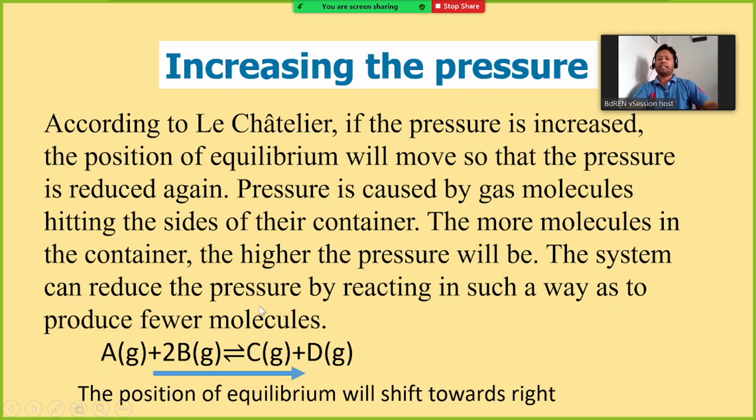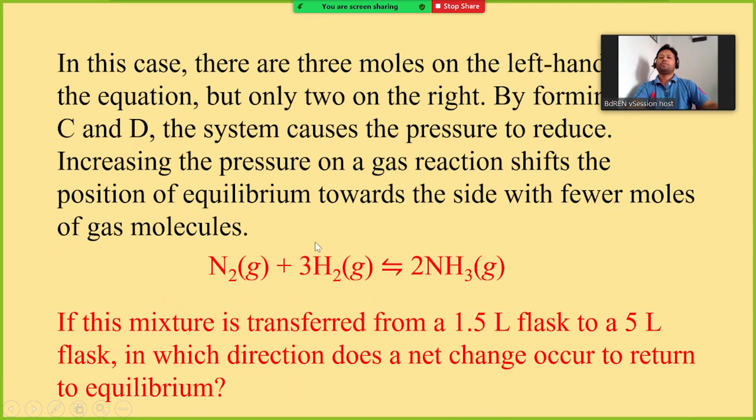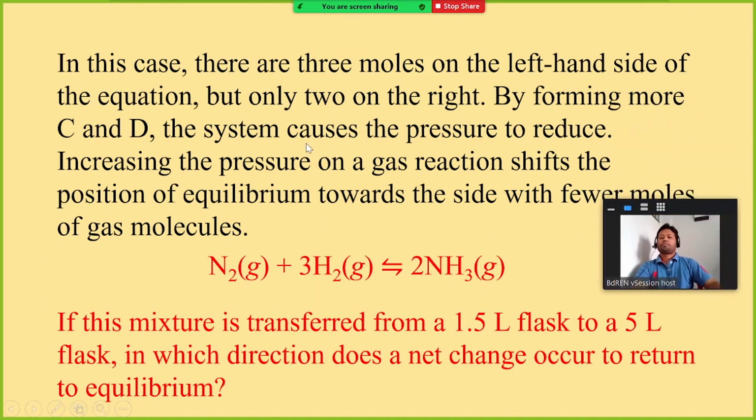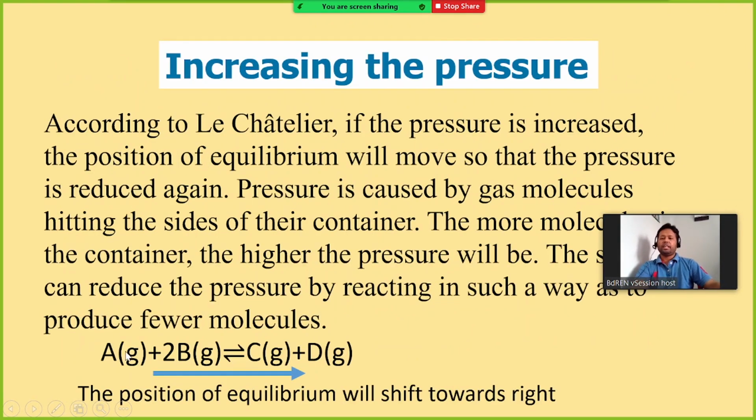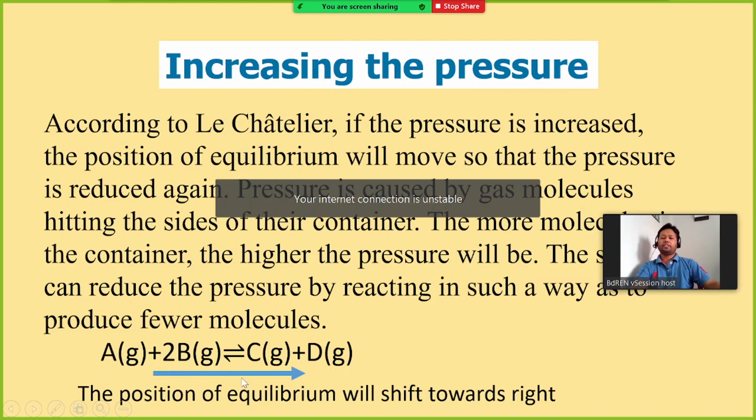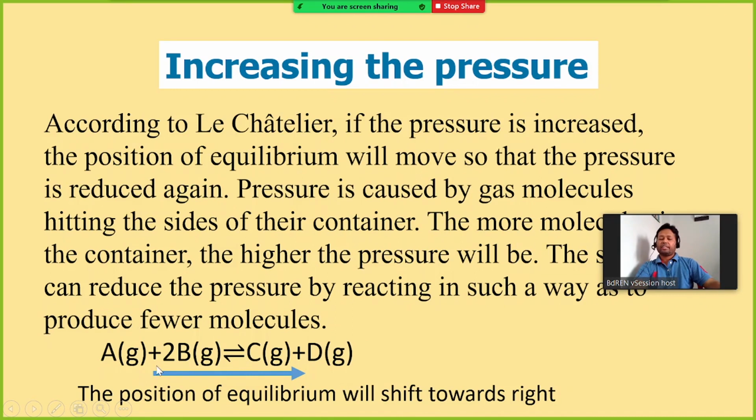The system can reduce the pressure by reacting in such a way as to produce fewer molecules. So the position of equilibrium will shift towards the right. In this reaction you can see there are 3 moles on the left-hand side, 2 moles of B and 1 mole of A. Therefore, 3 moles of reactant and 2 moles of product.